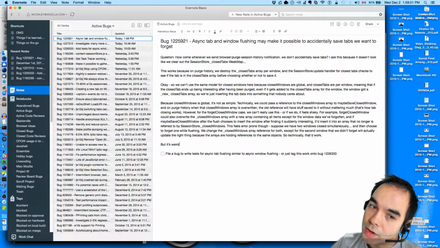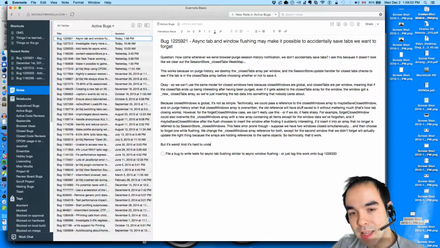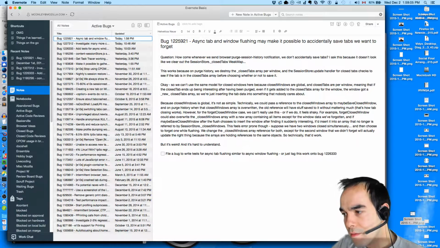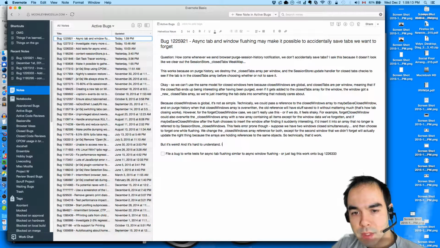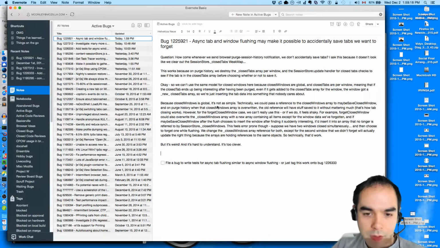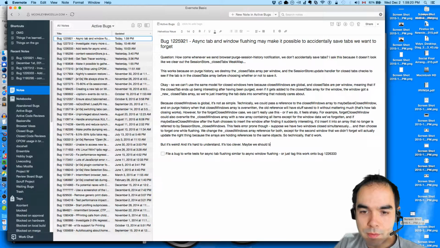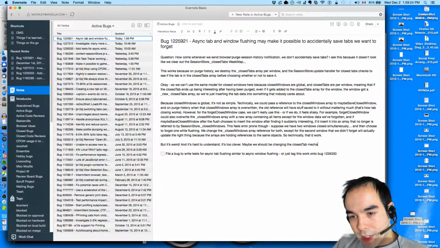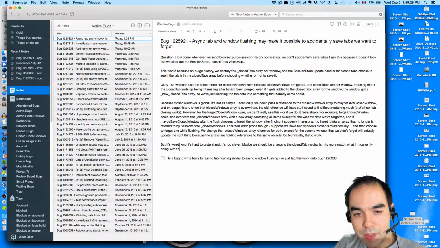But it's weird, and it's hard to understand. It's too clever. Maybe we should be changing the closed tab mechanism to more match what I'm currently doing with this set.